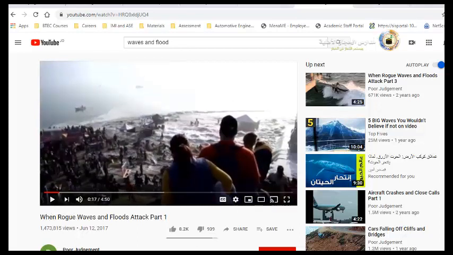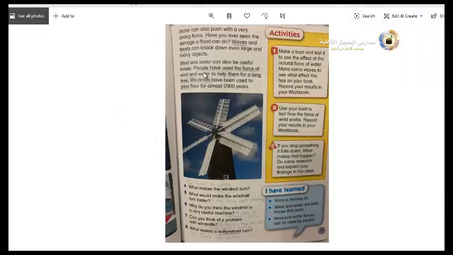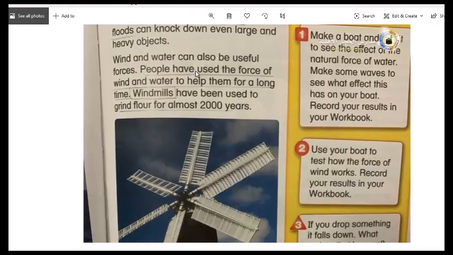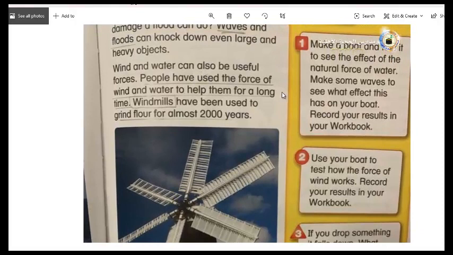This is when the water is very strong. So, wind and water can also be useful forces. What does that mean? It means you can use the force of wind and the force of water to make useful things, to use them in useful things.